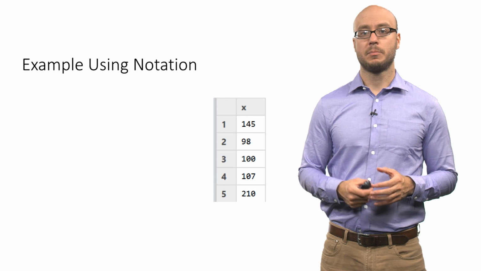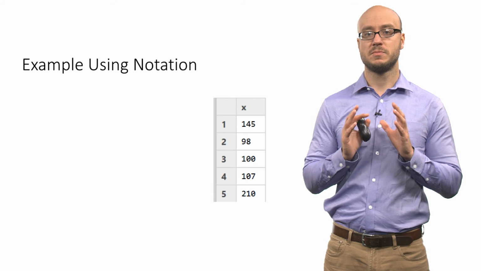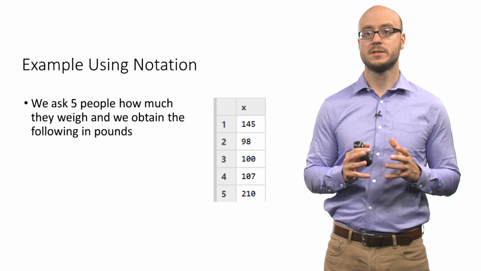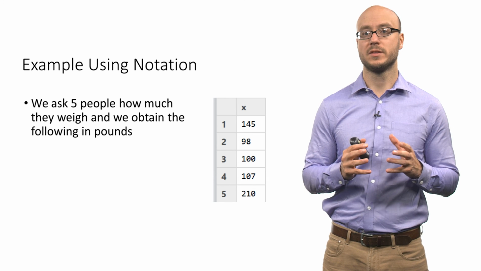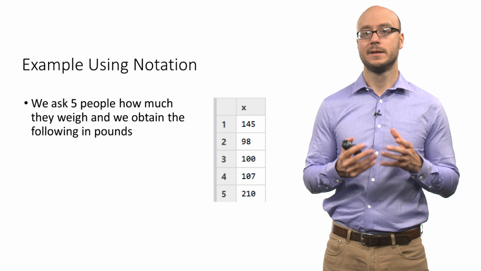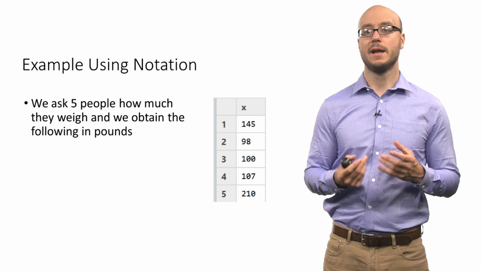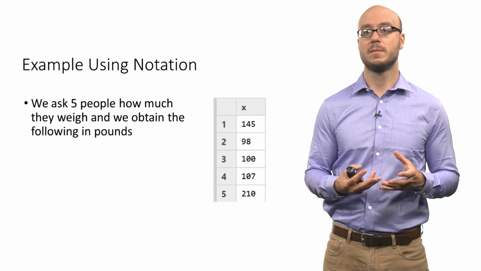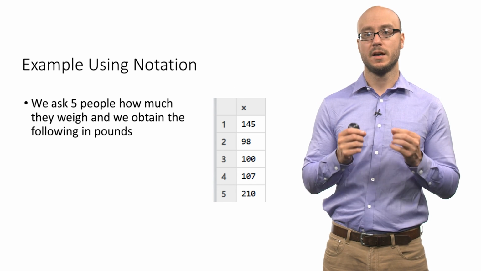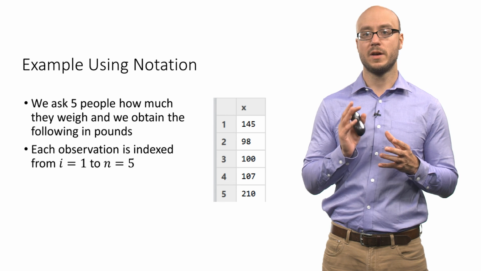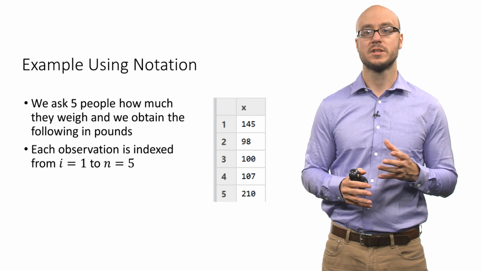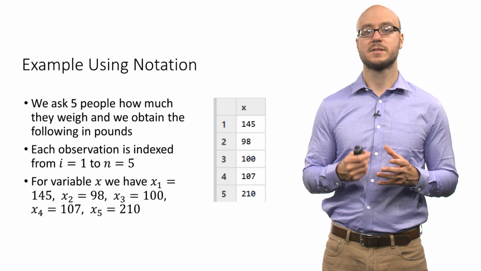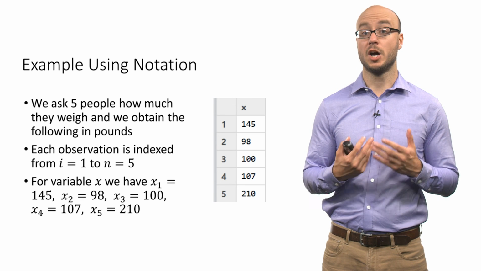So here's an example of using this notation. In some sense we've already covered this, but I think it's useful to talk about it again. If you have this small data set of 5 rows, or 5 observations, or 5 cases, it's useful to index these observations. So the observation x subscript 1 is simply 145.